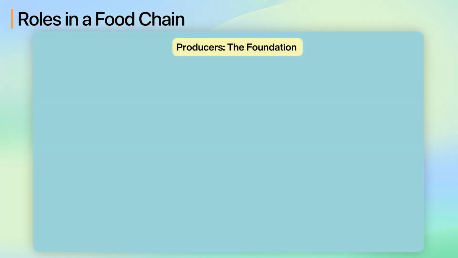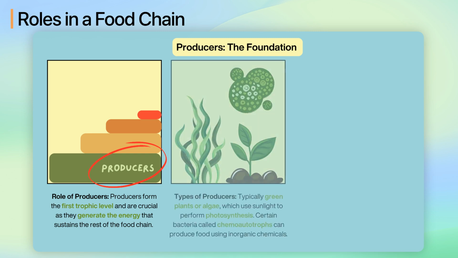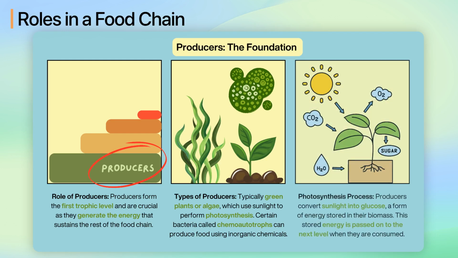Let's start by looking at the foundation of the chain, producers. Producers form the first trophic level and are crucial as they generate the energy that sustains the rest of the food chain. Typically, these are green plants or algae, which use sunlight to perform photosynthesis. In some harsh environments, certain bacteria called chemoautotrophs can produce food using inorganic chemicals instead of sunlight. Producers carry out photosynthesis. In other words, they convert sunlight into glucose, a form of energy stored in their biomass. This stored energy is passed on to the next level when they are consumed.